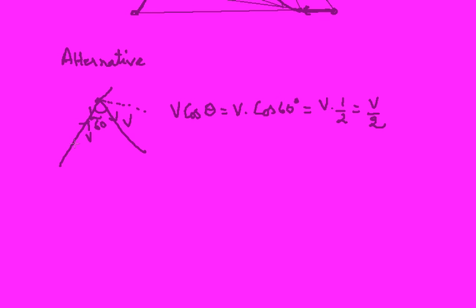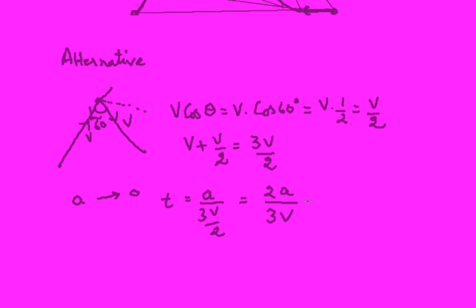So the relative velocity of point 1 with point 2 would be v plus v by 2, because they are in opposite directions. That would be equal to 3v by 2. So initially the separation of the two points is a. Finally the separation of the two points is 0. So the total time taken would be equal to a divided by 3v by 2, that is equal to 2a by 3v. So I guess this solves the problem.